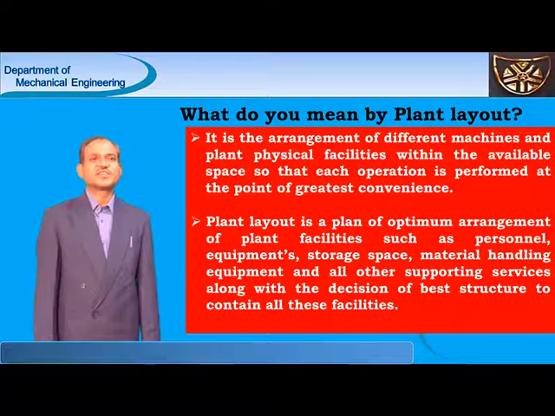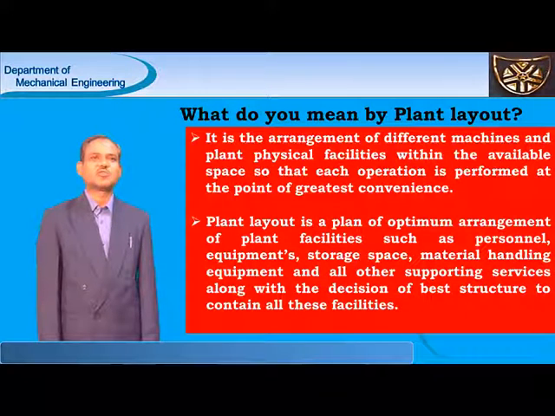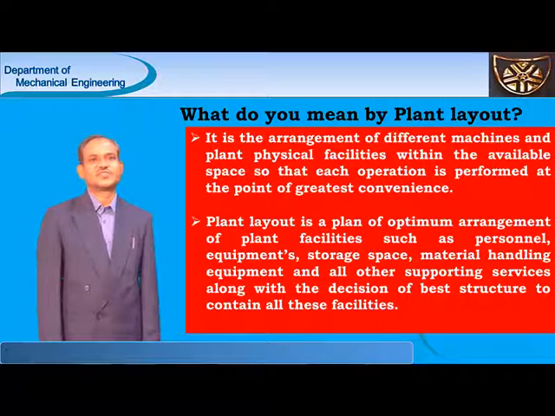In other words, we can say plant layout is the arrangement of all the physical facilities, arrangement of materials, arrangement of departments, arrangement of machines within the available space.